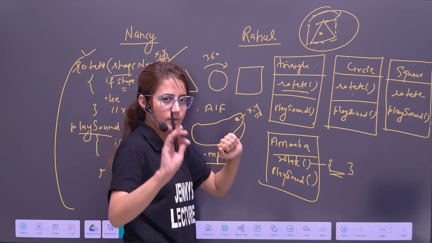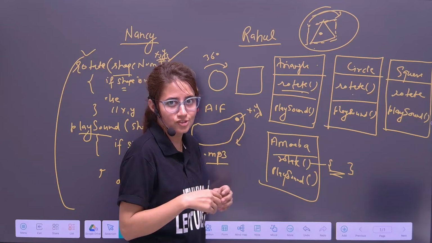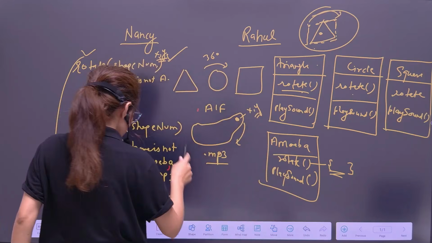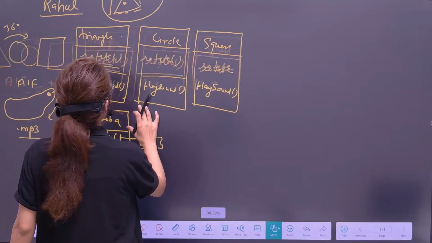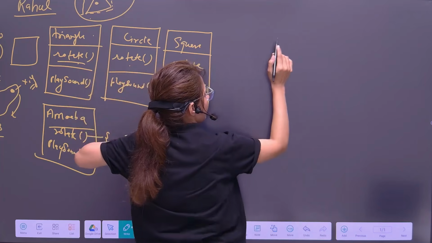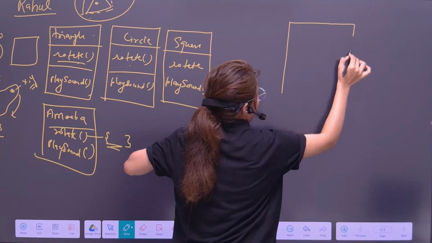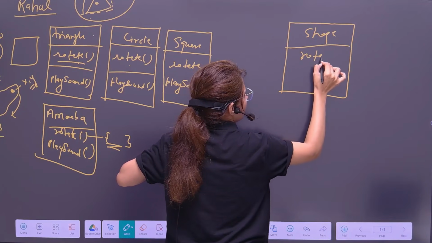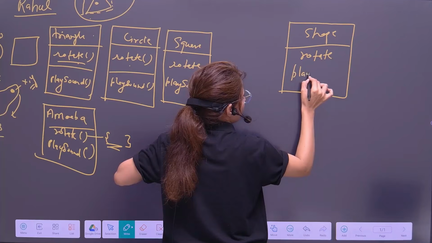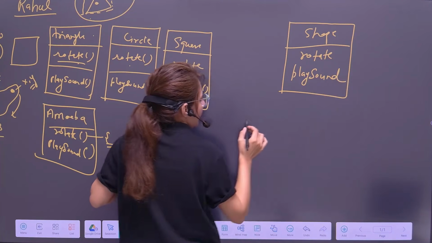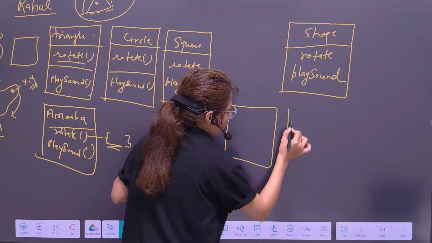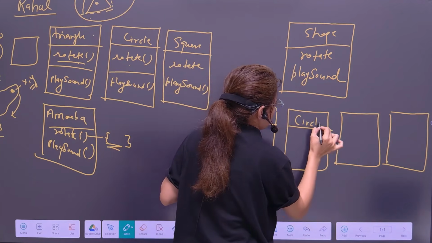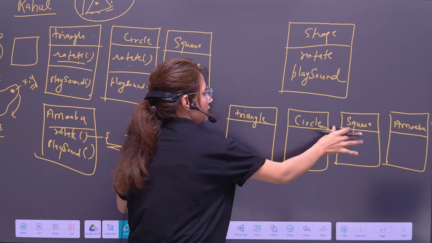Then Rahul said, okay, don't worry. There is one more amazing feature in OOP. I'll not tell you the name, I'll show you. Let me just show you. Rahul will say, okay, don't worry, I have one more feature. I'll make a class that is shape, and there I have rotate and play sound, right? And there are my three or four classes, 1, 2, 3, and 4. So these are my four classes.